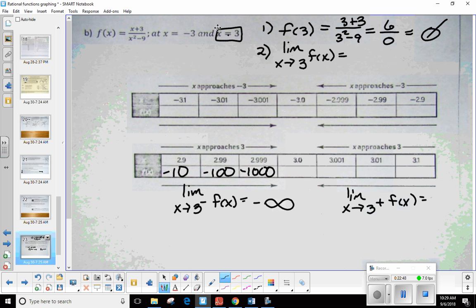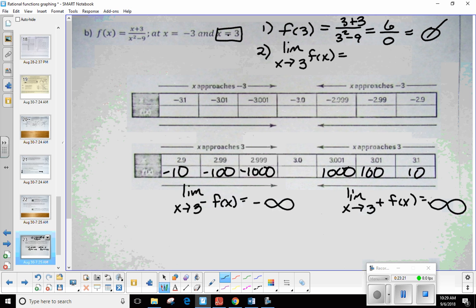Okay. Has anybody started to figure out the other side? What's 3.1? 10. 3.1 plus 3 divided by 3.1 squared minus 9. Now 3.01. 100. 3.001. 1,000. So it looks like as I approach 3 from the right, the y values are increasing without bound. So what would I put here for the limit on the right? Goes to positive infinity. Okay.